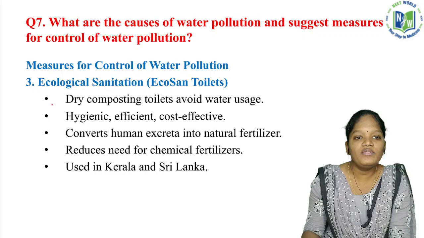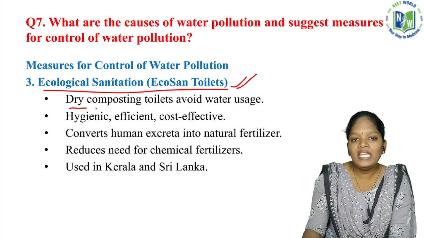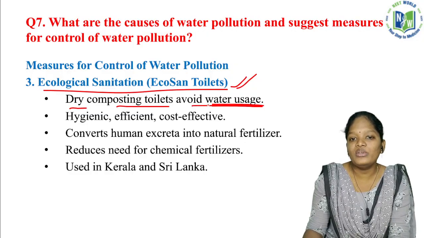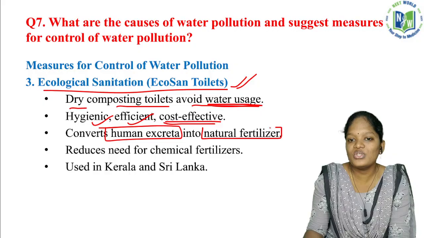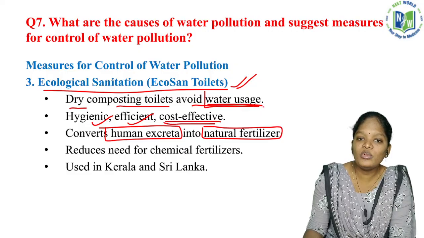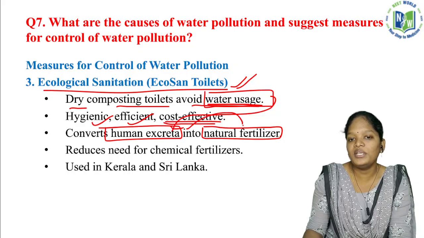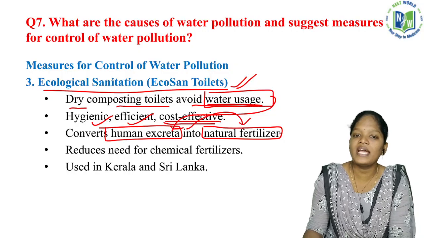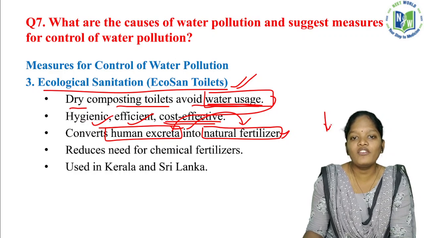And the third one will be ecological sanitation, ecosan toilets, another important thing. Dry composting toilets avoid water usage. It will be hygienic, efficient and cost effective. It converts human excreta into natural fertilizer. So here there will be no water usage, and they convert the human excreta into natural fertilizer. As it is a natural fertilizer, we can reduce the use of chemical fertilizers. It is used in Kerala and Sri Lanka.